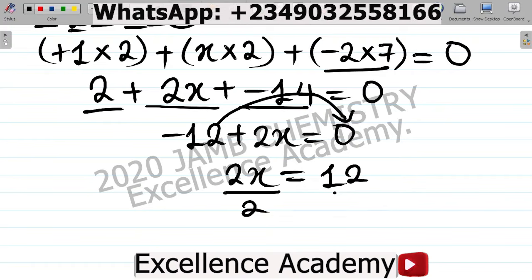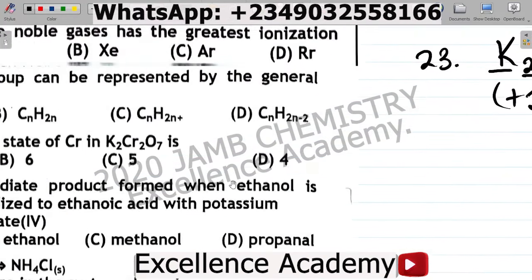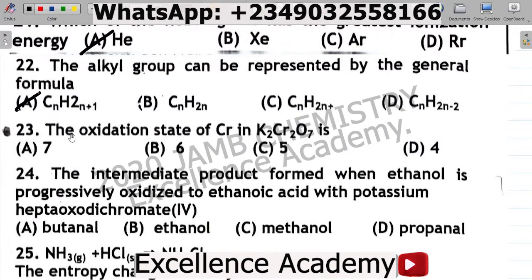Divide by 2, so x is equal to 12 over 2, which gives you 6. So the correct answer is 6. It means the oxidation state of chromium there is B, 6. Hence, this particular compound is called potassium heptaoxodichromate(VI), because 6 is the oxidation state of chromium in this compound.